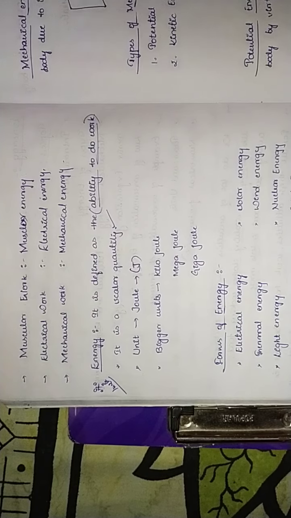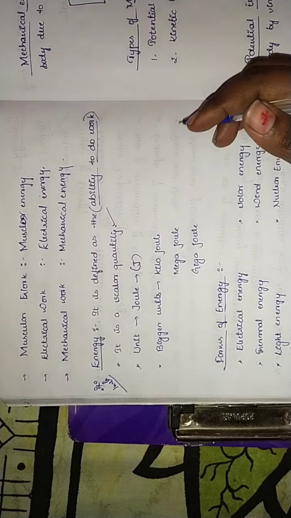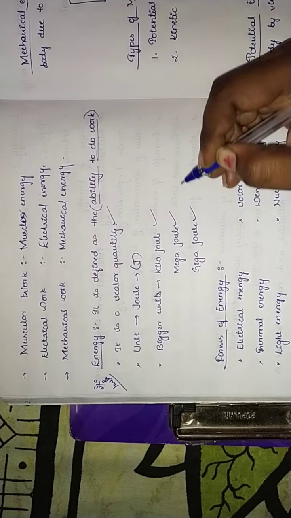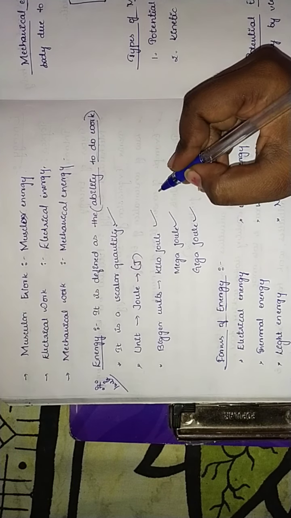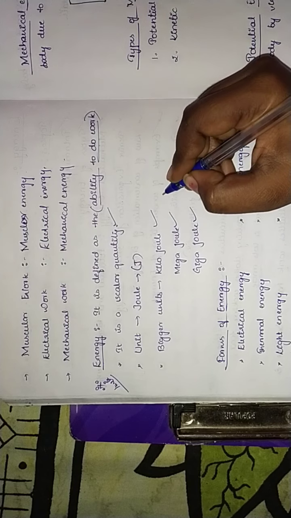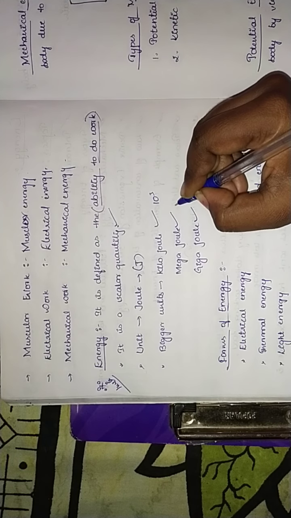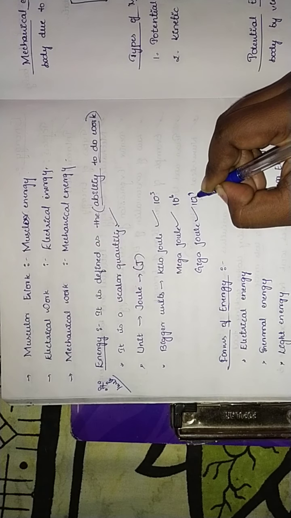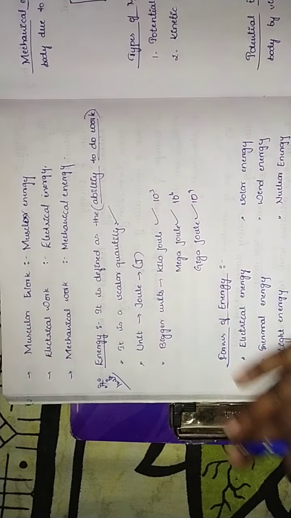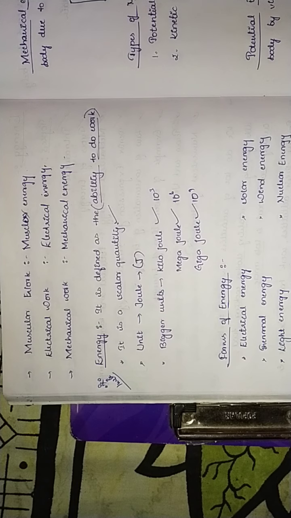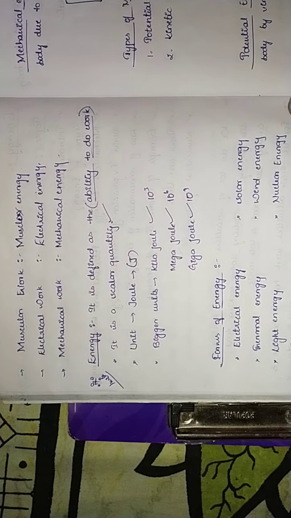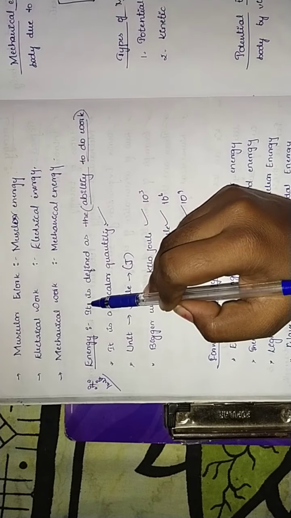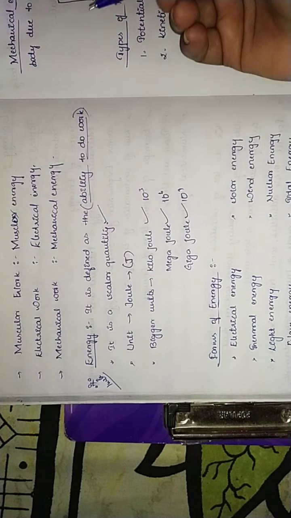And when it comes to joules, we have bigger units, isn't it? That is kilojoule, megajoule and gigajoule. What are these three? Kilojoule means 10 to the power of 3, megajoule means 10 to the power of 6, and gigajoule means 10 to the power of 9. So these are the bigger units we take.